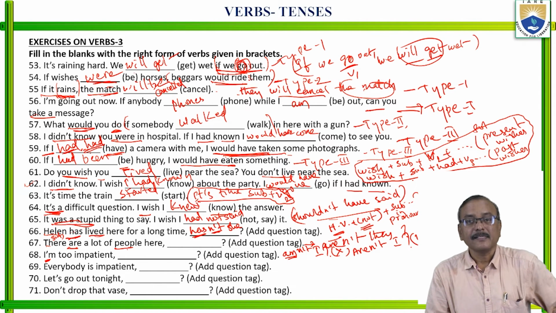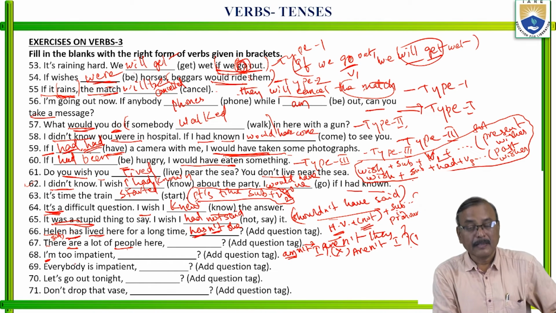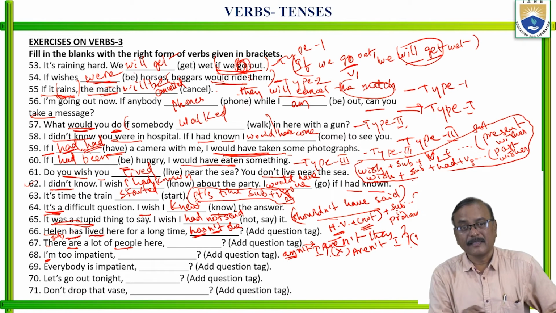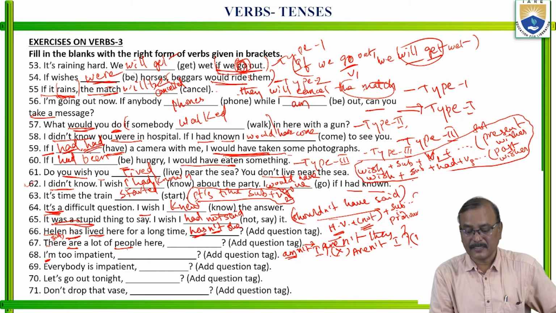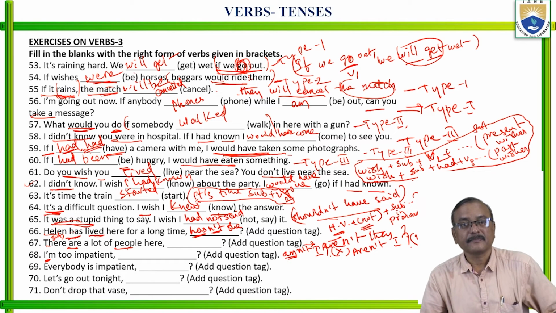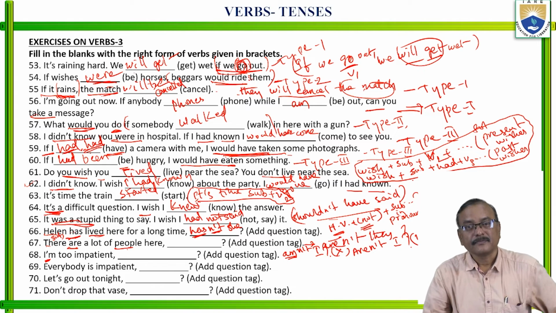This also came in many competitive exams, in common errors or in other exams with multiple options. They give this question compulsorily. I am too impatient, amn't I is wrong. Aren't I? Aren't I? Okay?